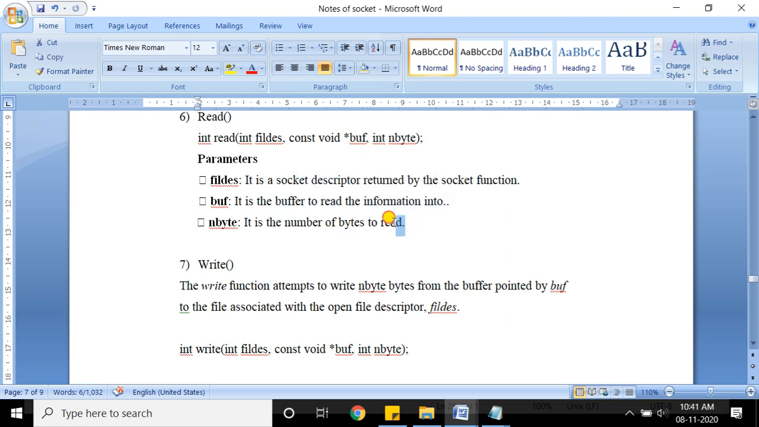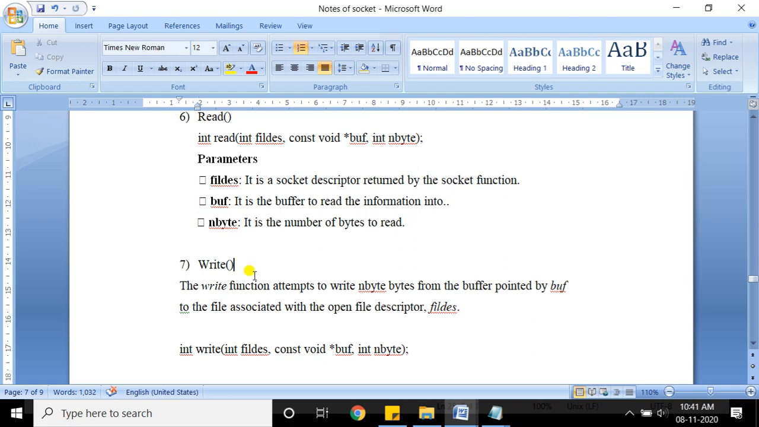And next is how many bytes that you have read. That is what the read system call does. Okay, I will repeat again. First is a descriptor, a socket descriptor through which we are reading. Second, it is the address of a character variable in which we are storing the information which is read, and third is the number of bytes that has been read.